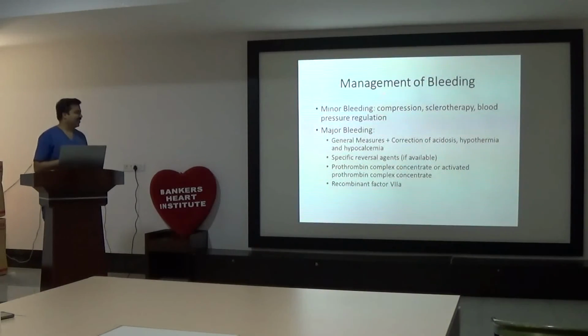So, management of bleeding: for minor bleeding, general measures like compression, sclerotherapy, blood pressure regulation. For major bleeding, general measures plus correction of acidosis, hypothermia, hypocalcemia, and a specific reversal agent if available. If not available, prothrombin complex concentrate or antiplatelet, and recombinant factor 7, activated factor 7.